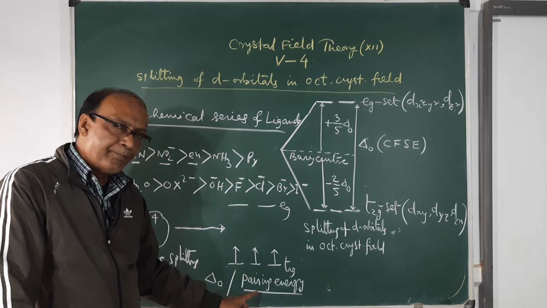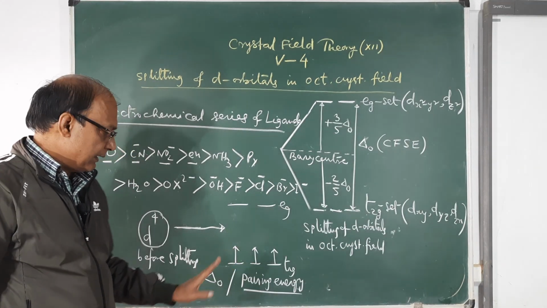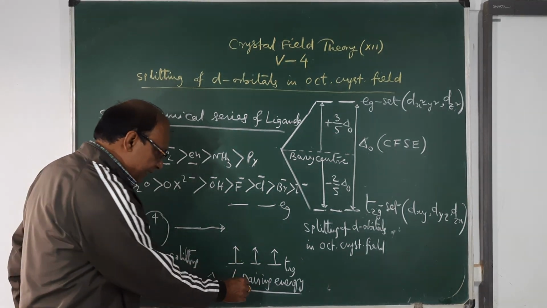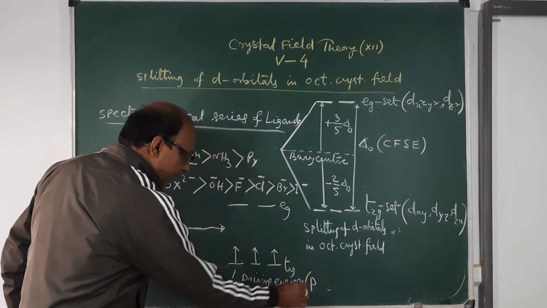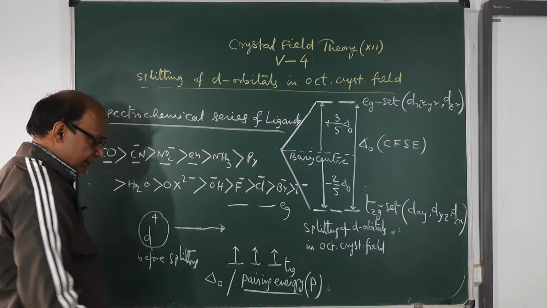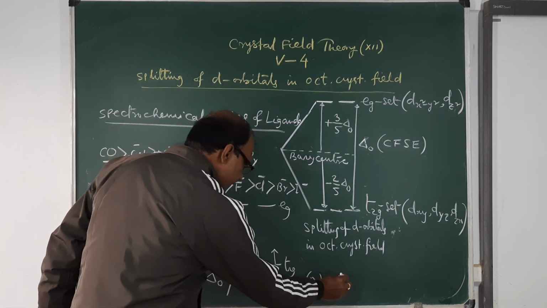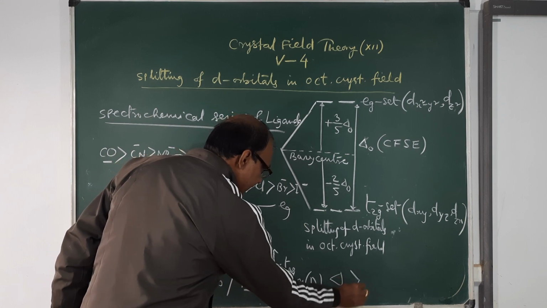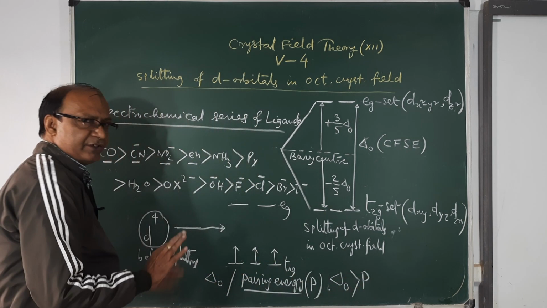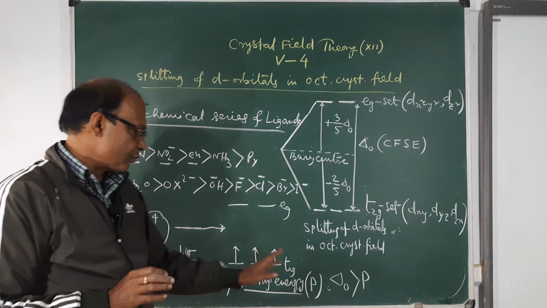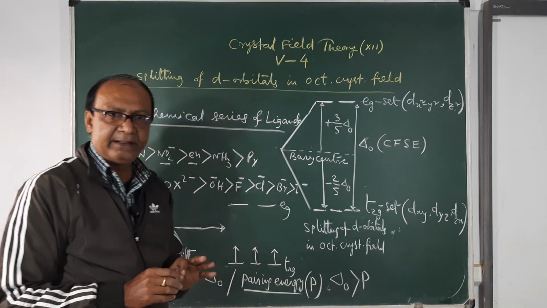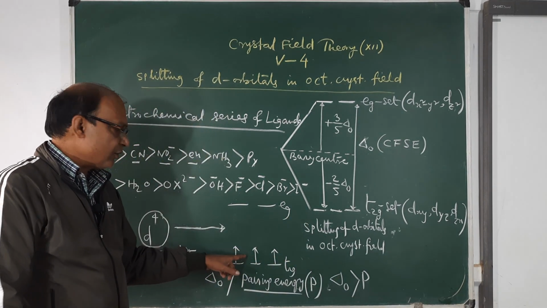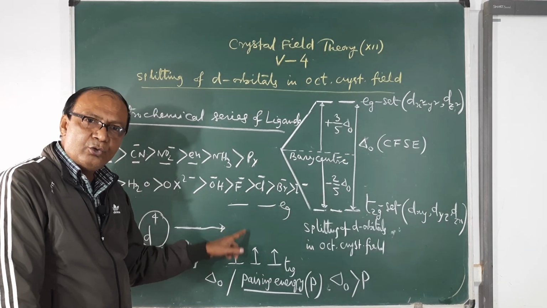The pairing energy is denoted by P. Now suppose in this case delta O is greater than the pairing energy. Just see the condition: if delta O is greater than the pairing energy, that means the electron will like to pair up.